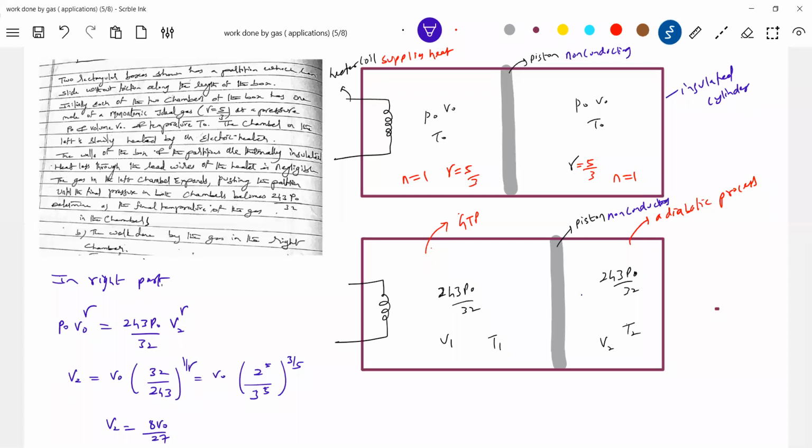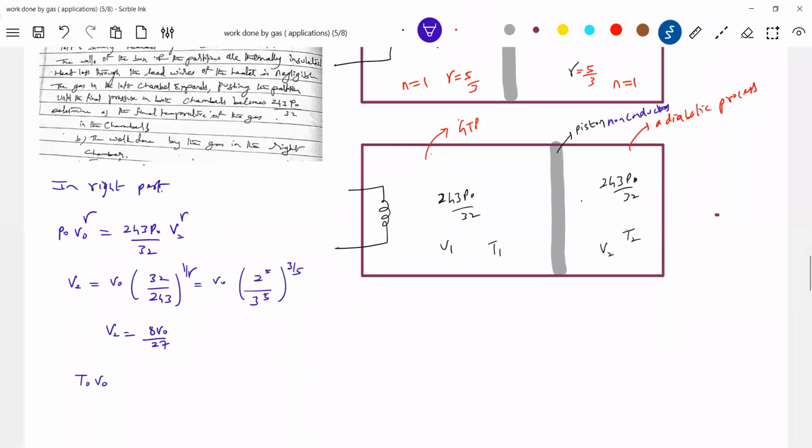So now I know it. After this, what can we do? The temperature we can also calculate. What is the formula? T naught V naught to the power gamma minus 1 equals T2 V2 to the power gamma minus 1. We know V2, and now we know gamma. Get the expression for T2 in terms of T naught. So this will be V naught by V2 to the power gamma minus 1. Anybody? T2? Adiabatic process, no? Anybody, the value?